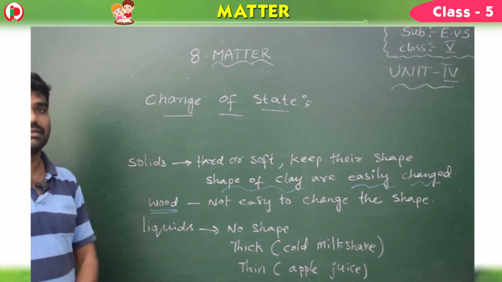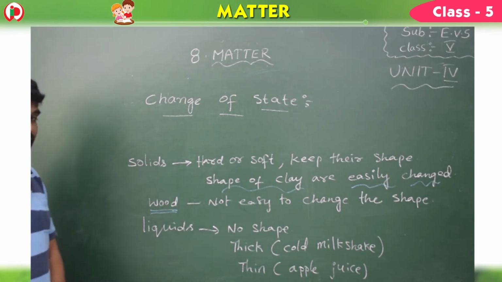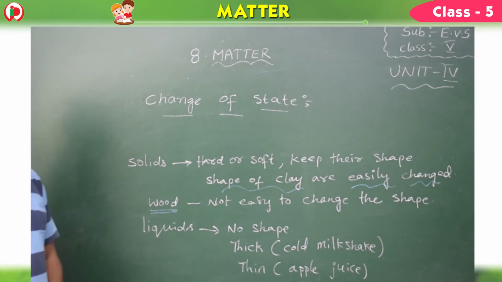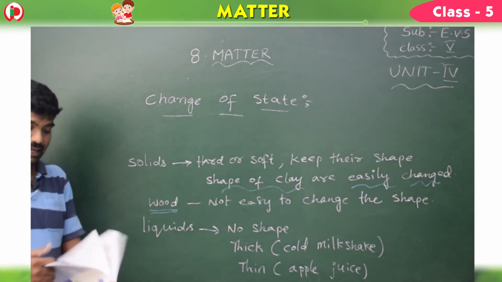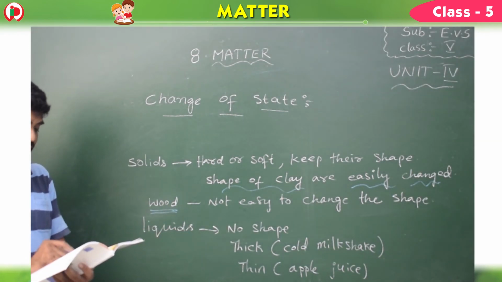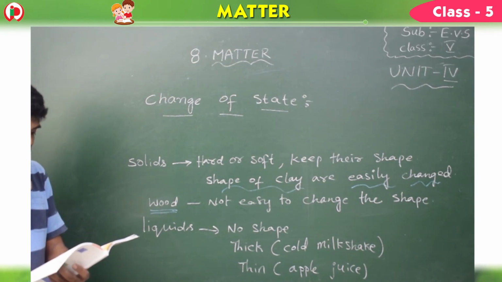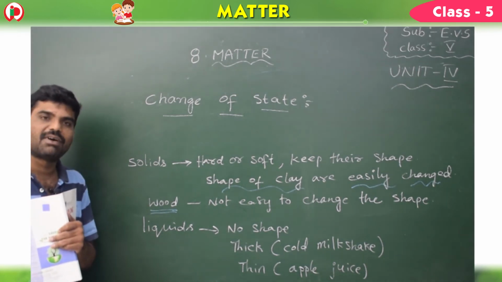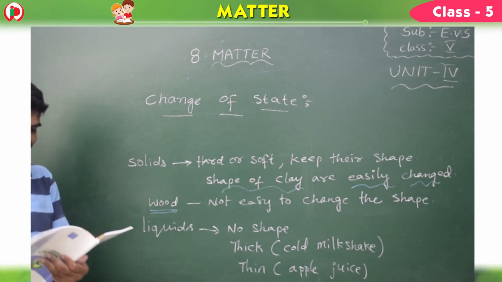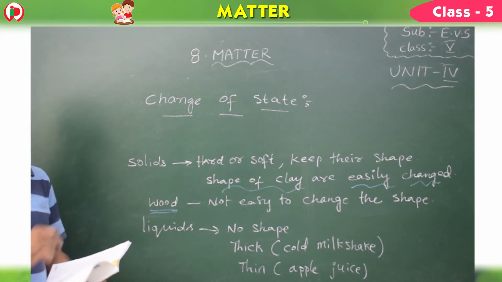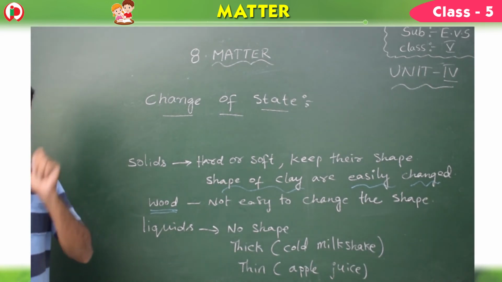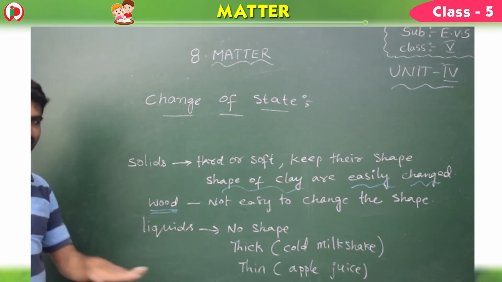What about the liquids then? Liquids cannot change their shape. Liquids actually have no shape, first of all. Liquids do not have shape, and liquids occupy the volume and shape of the container, children. Here, see, if you pour a glass of water, what is the shape of the water? Very good, glass shape. But if the water spills, it will spread out. Children, this is a common experience: if you pour water in the glass, the water takes the shape of the glass. If it spills on the floor, it flows.